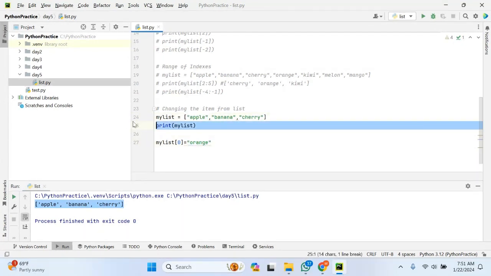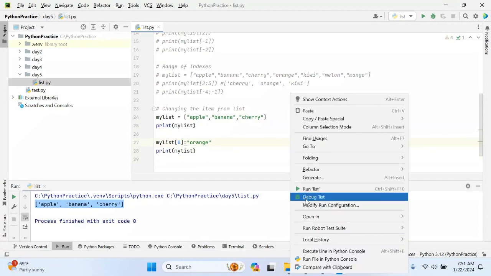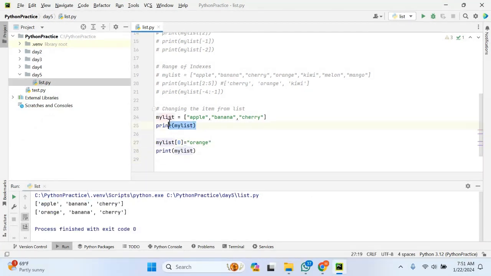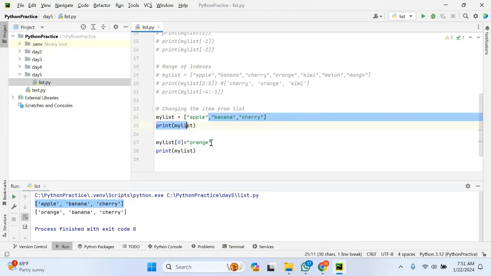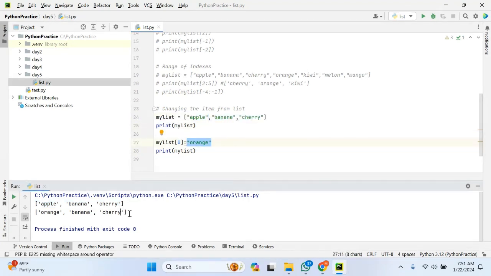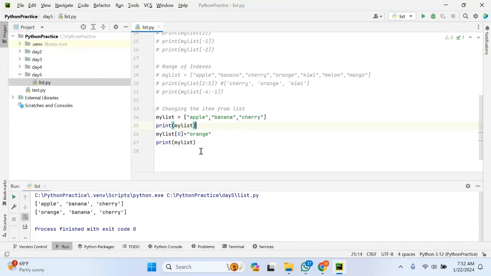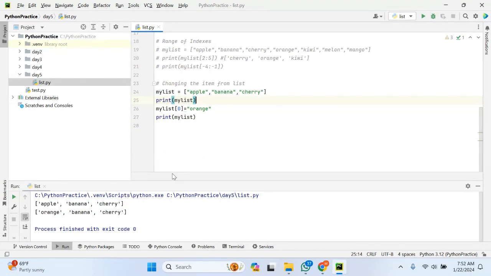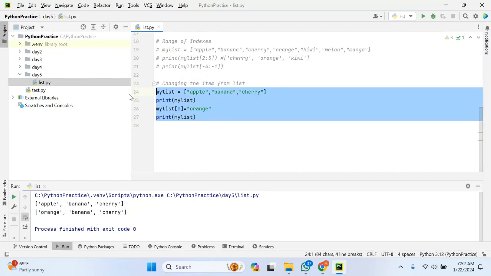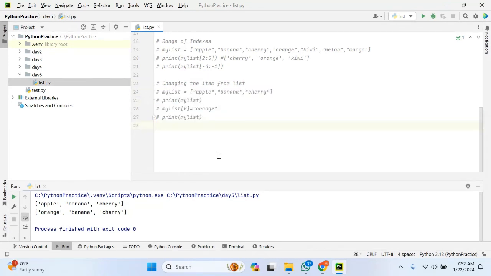Let us try to see one more time. Let us print for your reference so that you can understand better. This is the list which I defined. What I have done is change the value at the 0th index position from apple to orange, and based on that, you can see that apple is changed to orange. In this way, by specifying the index value and the value that needs to be changed in that particular list, you can change an item in the list.